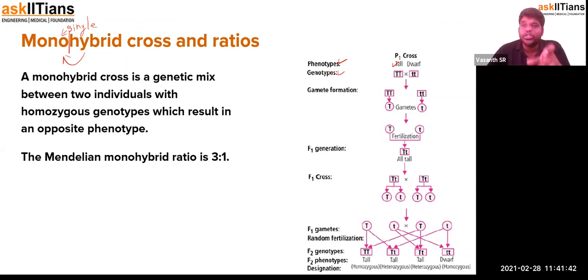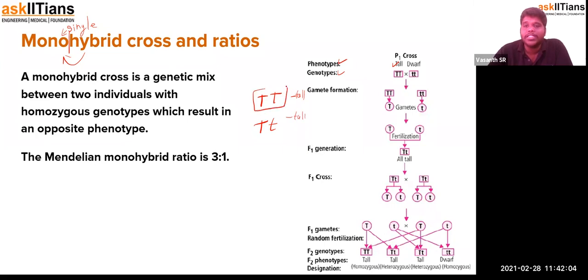So tallness can be capital T, capital T, and tallness can also be capital T, small t. If you see the growth of these plants, both of them will be tall. Phenotypically they are the same, but genetic constitution wise they are different.